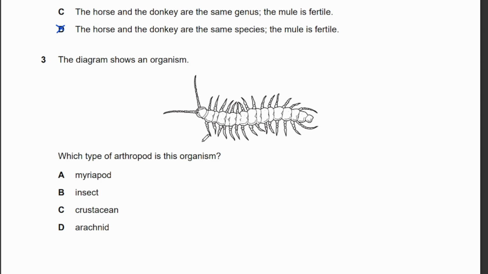Question 3. The diagram shows an organism. Which type of arthropod is this organism? As you can see, it has a segmented body and it has many legs, right? Seeing these many legs, you should immediately bring your mind to a myriapod, because insects have 6 legs, arachnids have 8 legs, and crustaceans have fewer legs than this. Also, each segment has 2 legs. That's another way you can tell if it's a myriapod.